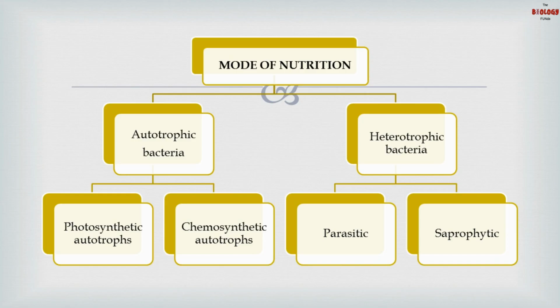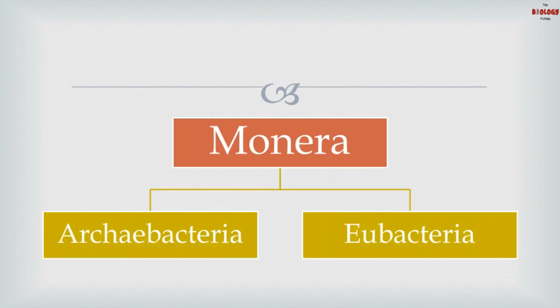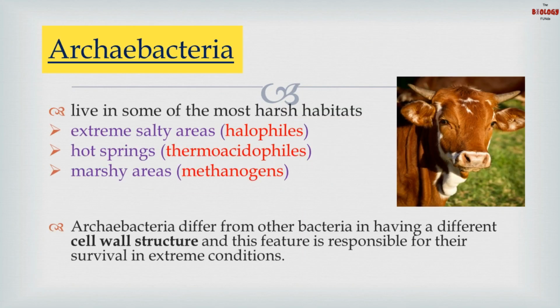Heterotrophic bacteria can be parasitic or saprophytic. Parasitic are those bacteria which are dependent on other organisms for their food, whereas saprophytic are those which are dependent on dead and decaying matter for their food. Monera are further classified into 2 types, Archaebacteria and Eubacteria.